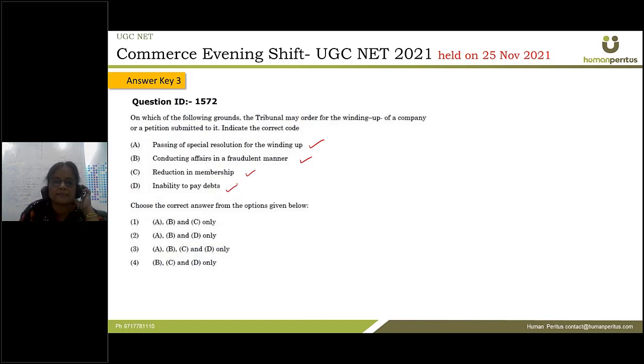Whenever the company is unable to pay its debt, if the tribunal thinks fit, it can go for winding up of the company, right? So these are the grounds for winding up of the company by the tribunal. So option number 3 is correct with respect to this question.